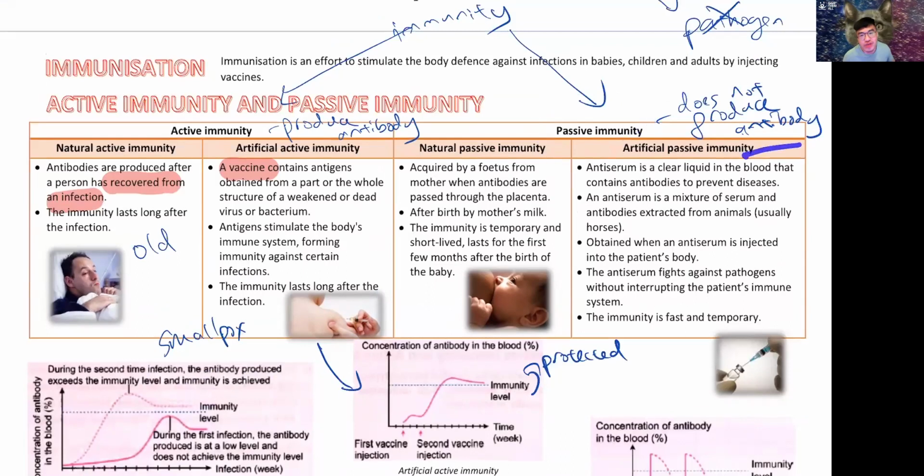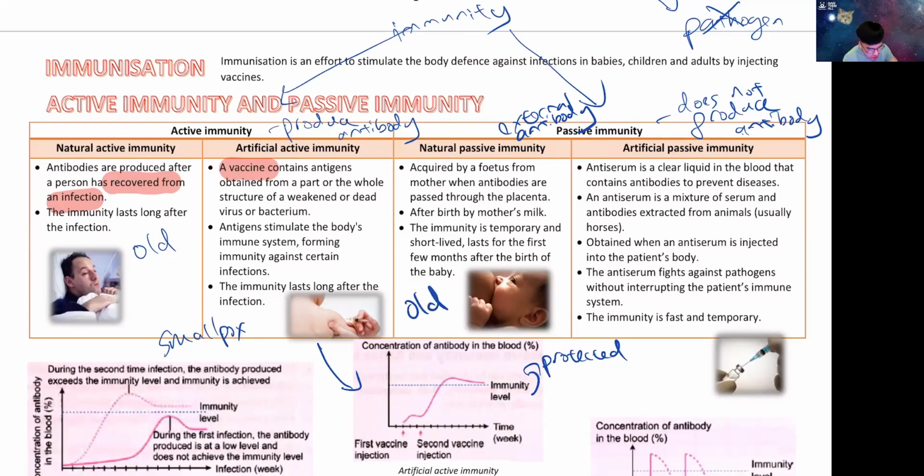Passive is when you don't produce any antibody. Like I said, your immune system just lays back and chills. I'm not going to do anything, you guys go ahead. So what is this? This is when you get your antibody from an external source. You get external antibody, antibody dari sumber luar. You just get it from somewhere, anywhere. So again, you have natural and artificial.